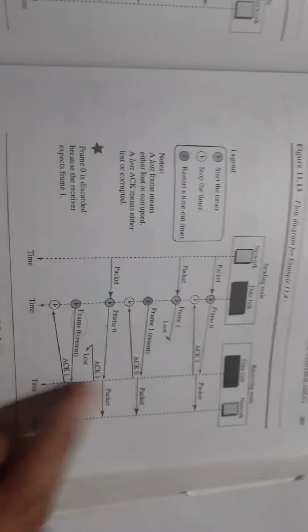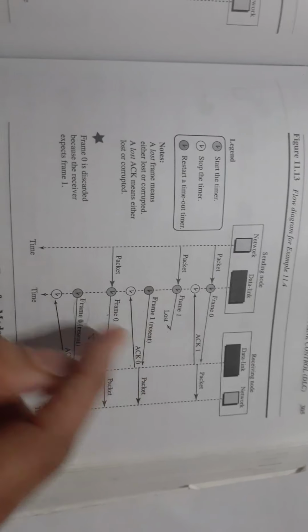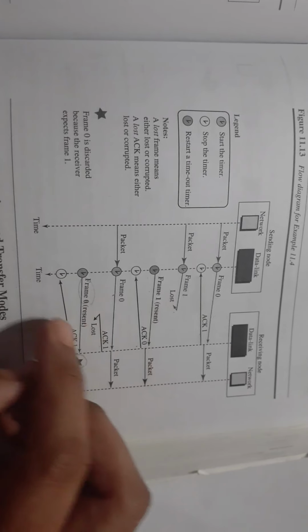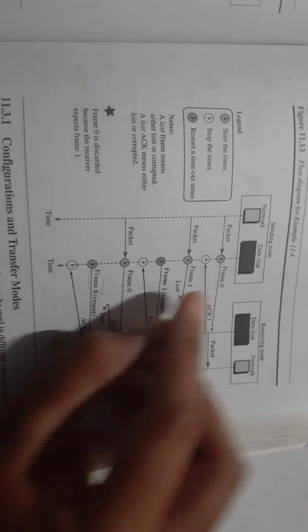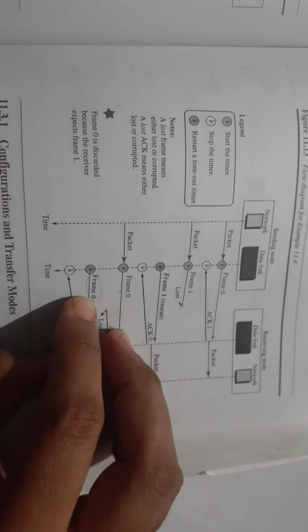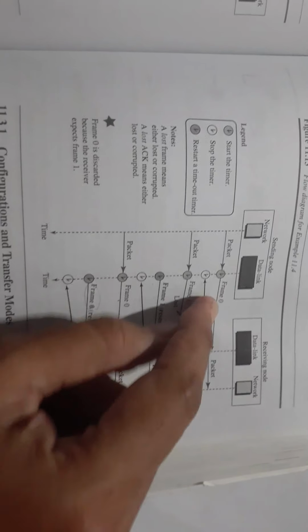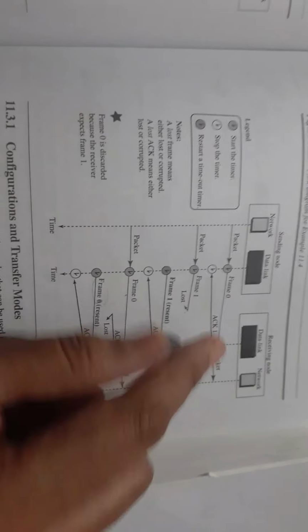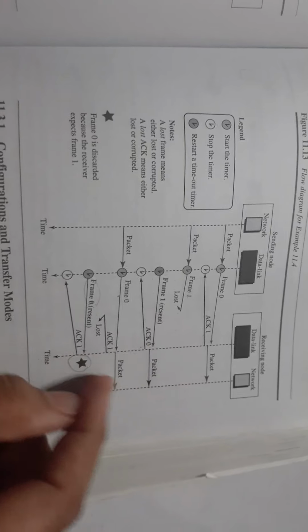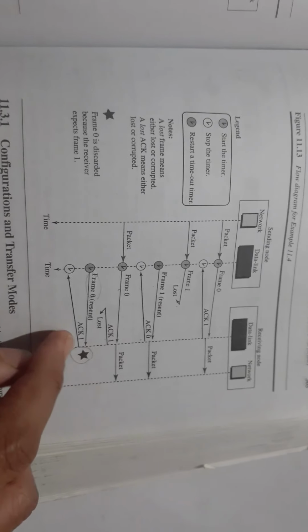If you just see here, frames are numbered 0, 1, 0, like that. Numbering is done. These are sequence numbers, starting with 0 and alternating 0, 1, 0, 1. And for the acknowledgements, the numbers are the reverse: 1, 0, 1, and the same is repeated. Let us see how it is working here.